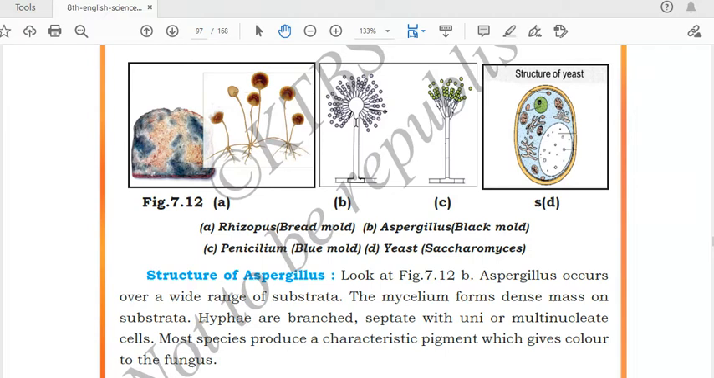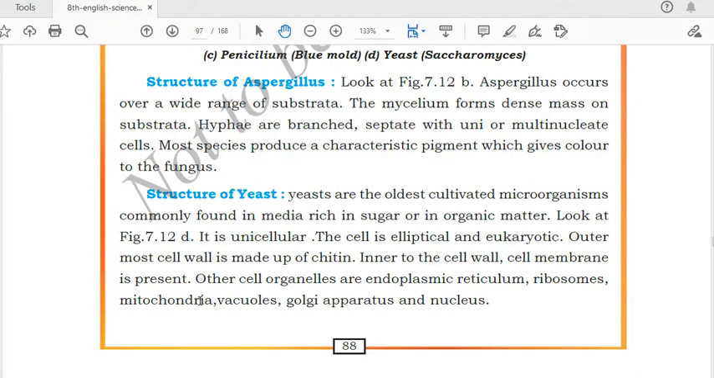And the hyphae, this tube-like structure, can be branched, septate, with uni- or multinucleate cells, and the mycelium forms when the hyphae collect together. A group of hyphae is called mycelium. They form a dense mass on the substrata. So this is a diagram of Aspergillus.